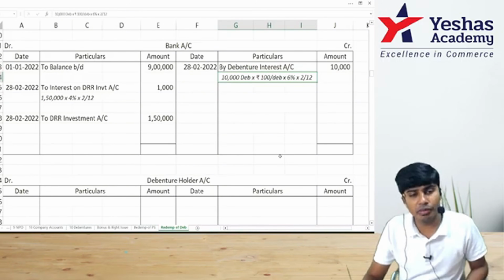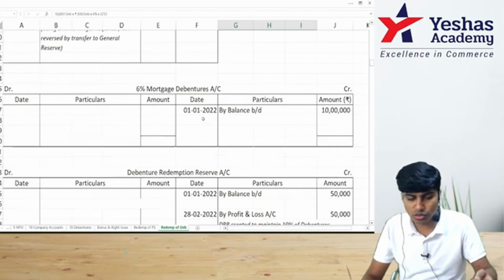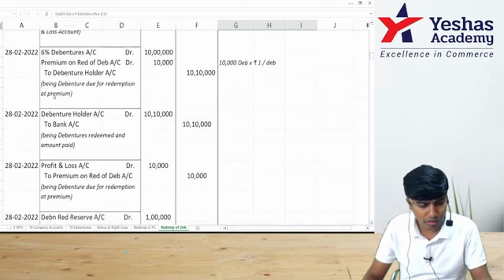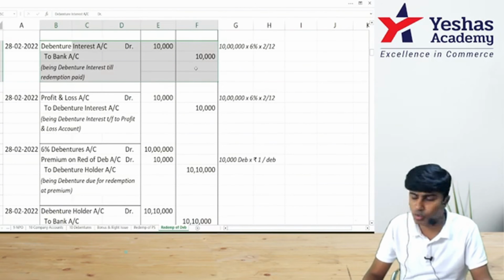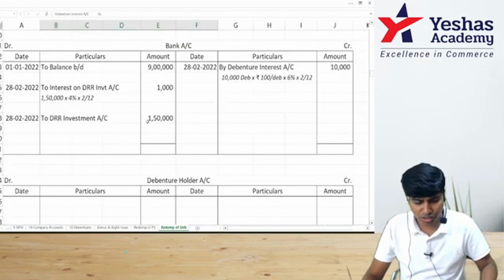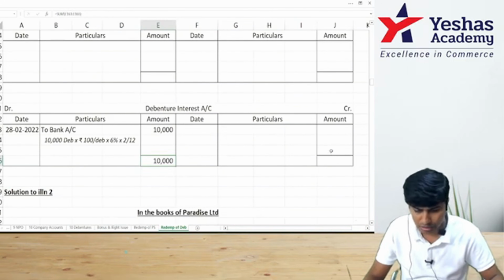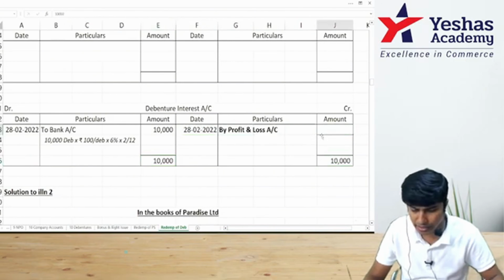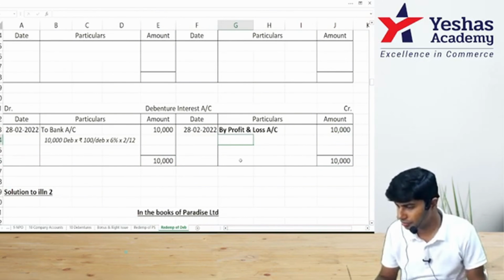Now I am ready to redeem my debentures. Shall I redeem my debentures? Look at the debenture ledger. Hey, the entry was also the same. Did you observe this entry? This is the entry that we just did now. What did it say? Debenture interest to bank 10,000. It is transferred to P&L. Shall we transfer it to P&L? Come to debenture interest ledger. This 10,000 is there, no? P&L, tada, by P&L 10,000. You had written the entry P&L account debit to debenture interest.